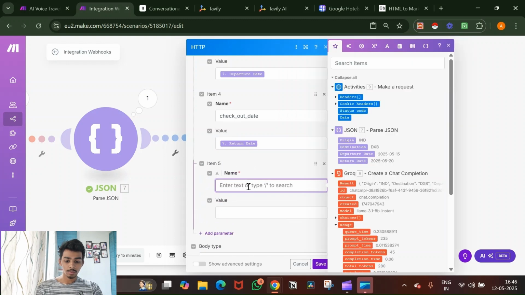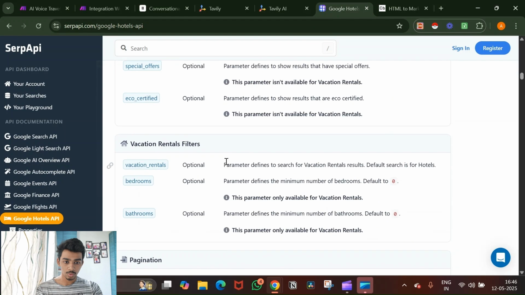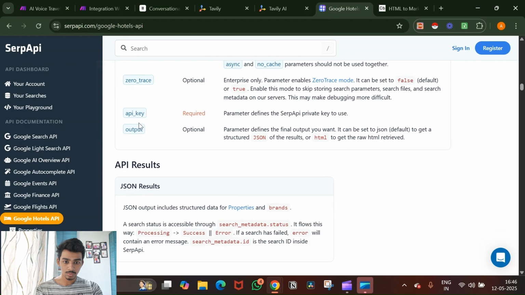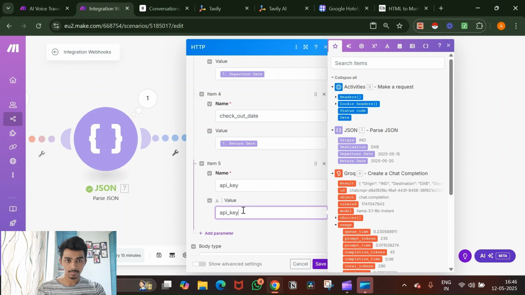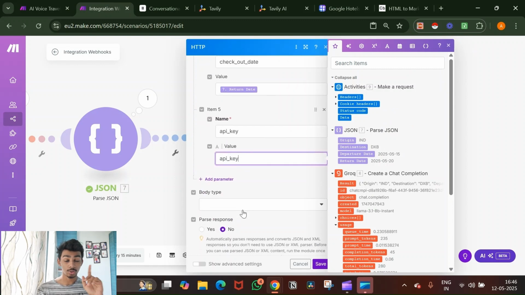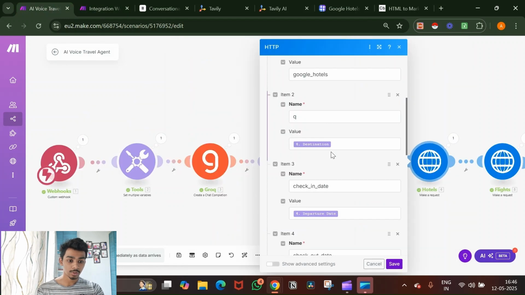And finally, we have the API key. So go all the way down. API key. And then you put your API key right here. Okay. Which I'm not going to show you again. And we can parse the response as well for this one. But before that, let me just check.